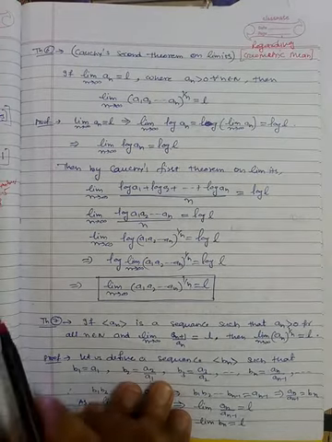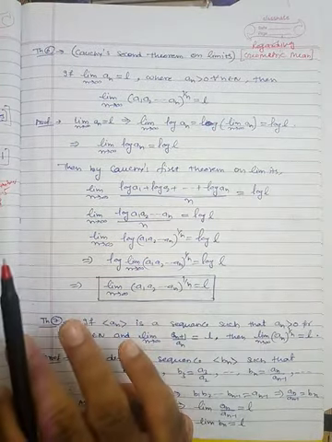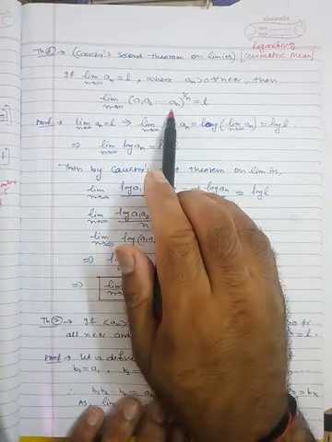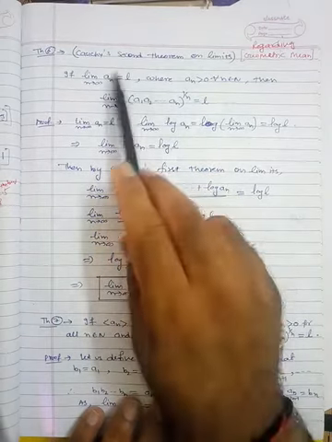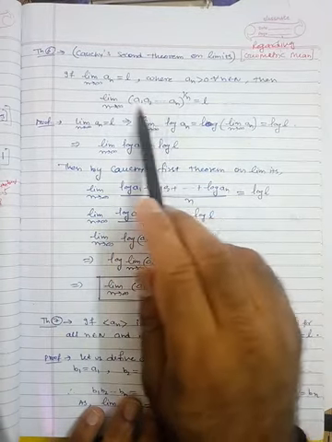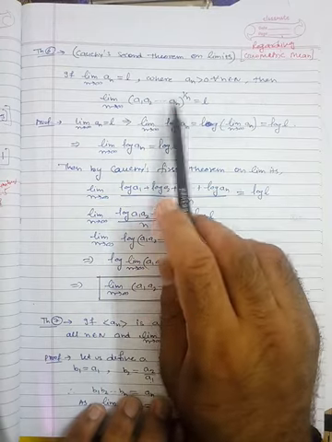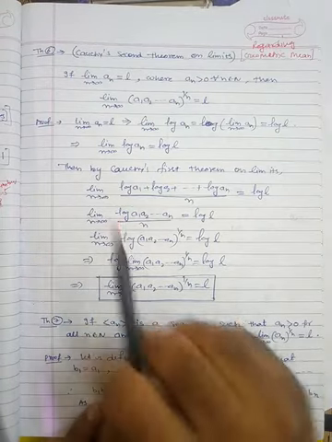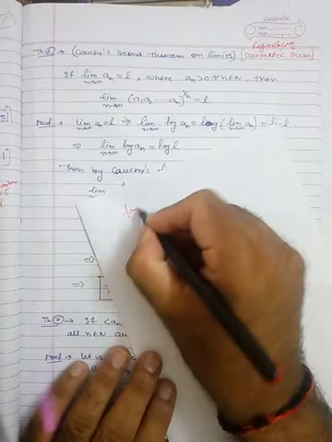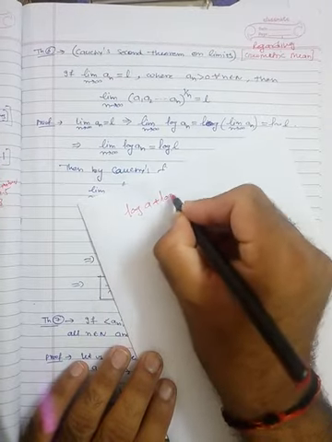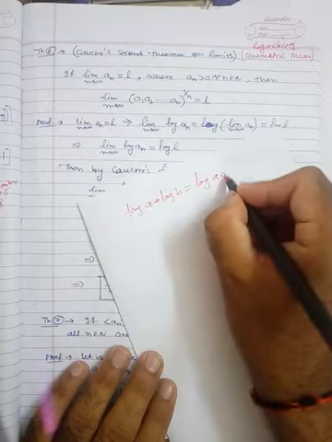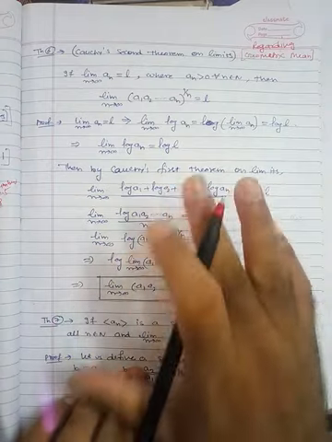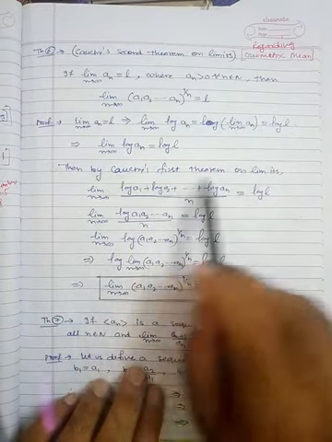Fine. So how to prove this? To prove this, we will utilize Cauchy's first theorem on limits. Since here we are having a product, and in the previous theorem, Cauchy's first theorem, we are having the arithmetic mean, that means we are having a sum. So we know that we can convert the product into a sum with the help of the logarithmic function, because log a plus log b can be written as log of ab. That means you can easily convert a product into a sum with the help of the logarithmic function. So now we will utilize the logarithmic function and Cauchy's first theorem.